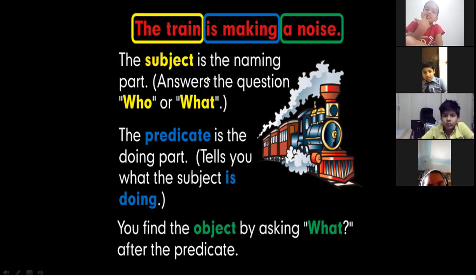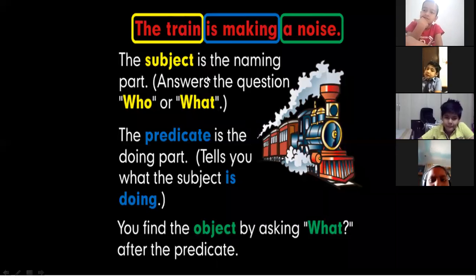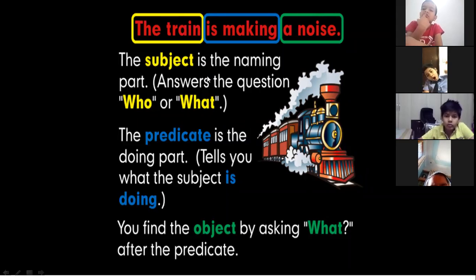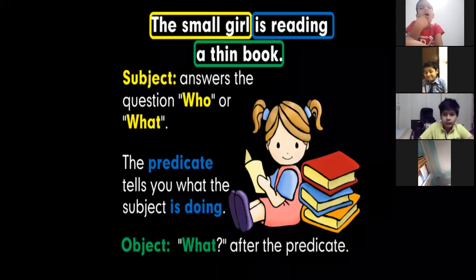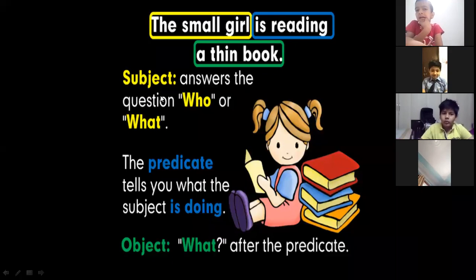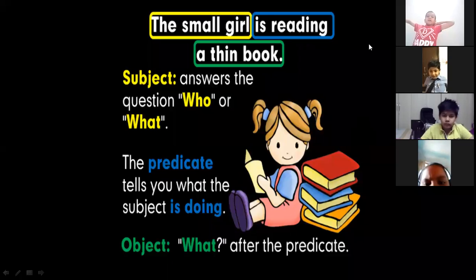Now when we want to find the object, we simply say, what did the train do? The train makes a noise, or the train is making a noise. So a noise is here your object. So this is how we can divide the sentence and find out the subject, the predicate, and the object. Another example, you can see here, again with the sentence you can see it is answering the question who. The predicate tells you what the subject is doing, and again the object, what after the predicate.